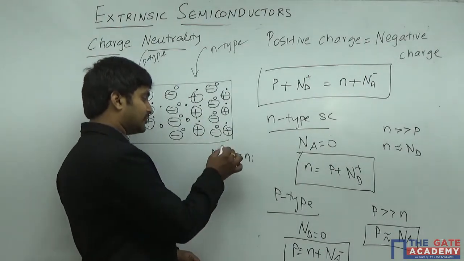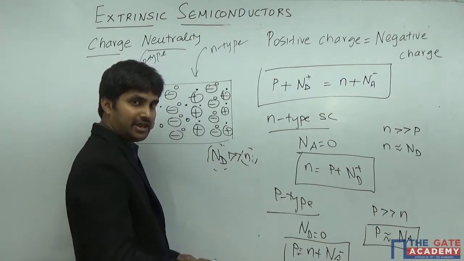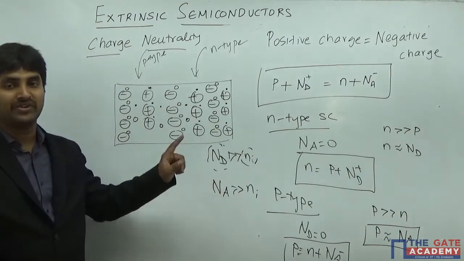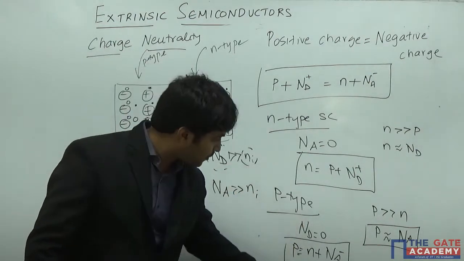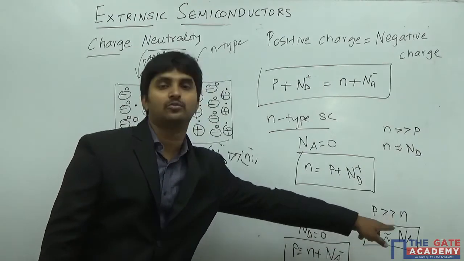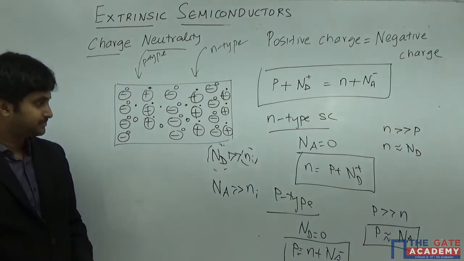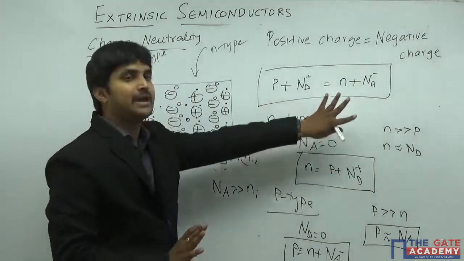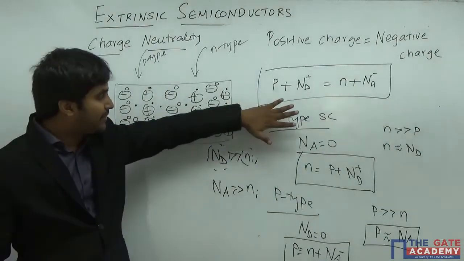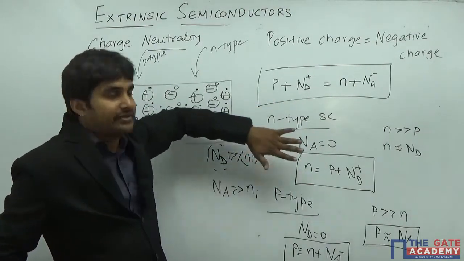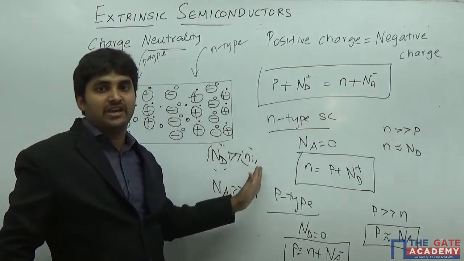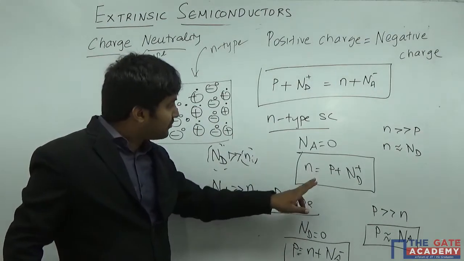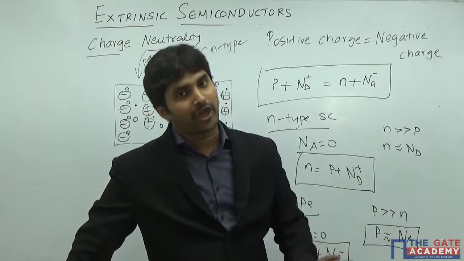So when the value of the doping is higher when compared to that of Ni, or Na is going to be higher when talking about a p-type material, when the value of Na is much higher when compared to the value of Ni, I can take this approximation of writing the value of P is almost equal to the value of N. Now, let me consider that I'm having an n-type material and have satisfied the condition that the doping level is such that the value of Nd is much higher when compared to the value of Ni. If that is the case, then I can say that the value of N is almost equal to the value of Nd. Very happy.